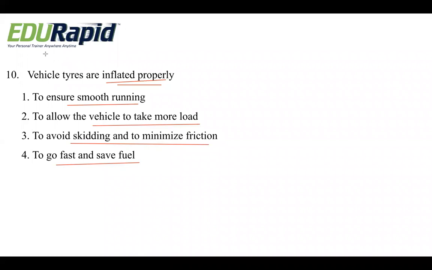Okay, we will see the answer. So obviously it is the third option. We already learned about it. Tires are inflated to avoid skidding and to minimize the friction. Okay, let me see the answer. It is option 3.